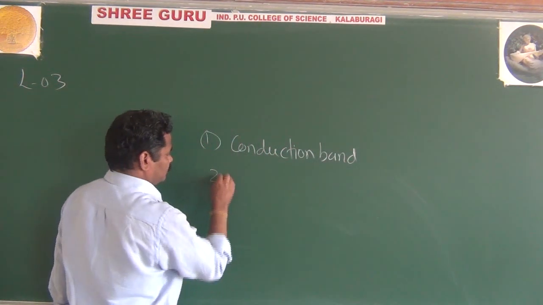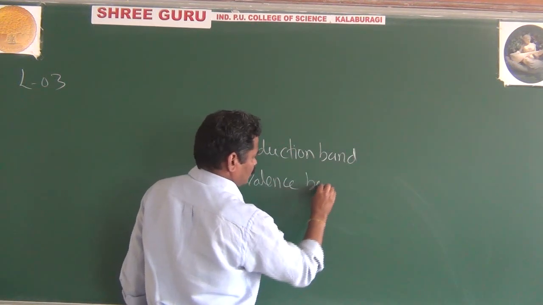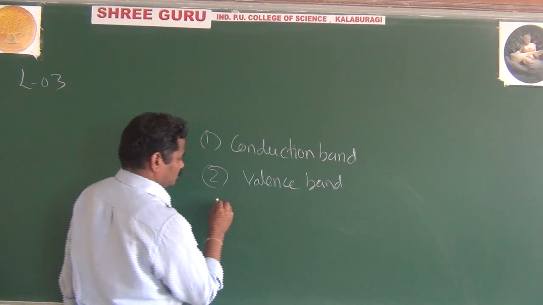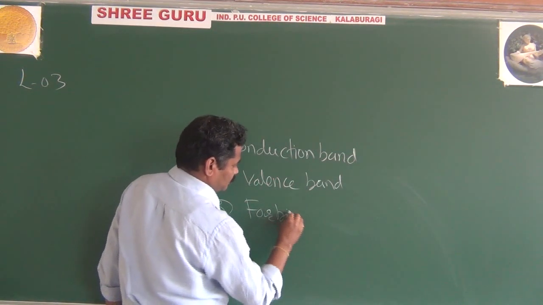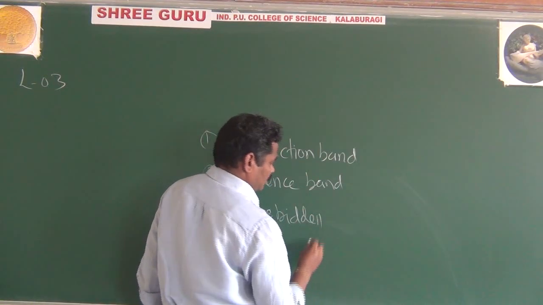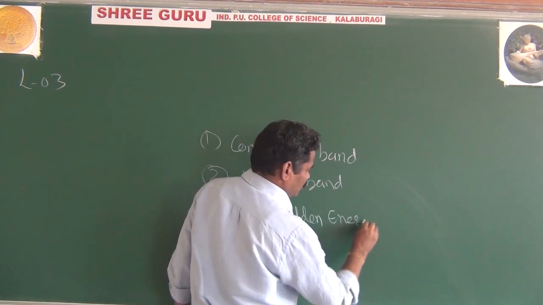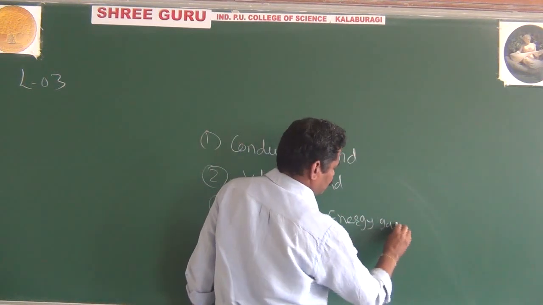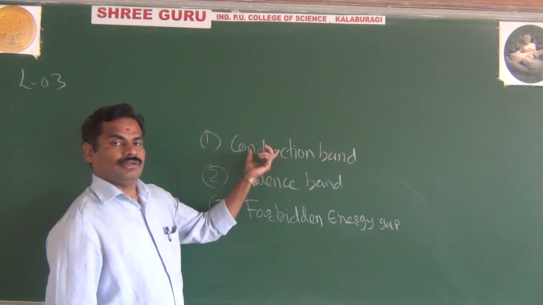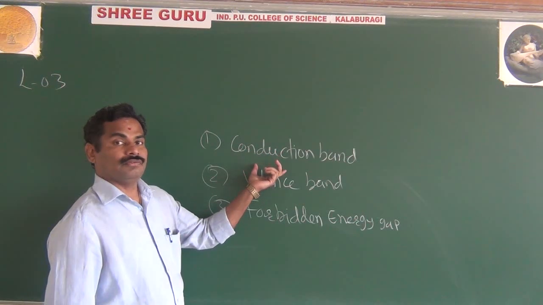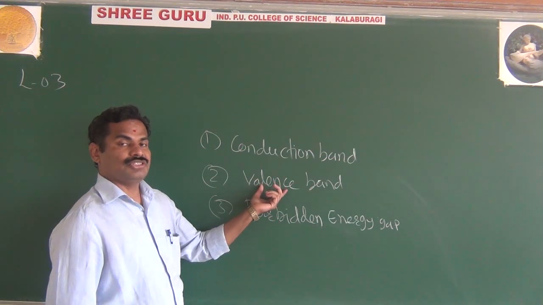the valence band, and the forbidden energy gap. As I said in the last class, the conduction band is the band because of free electrons. The valence band is the band because of valence electrons.